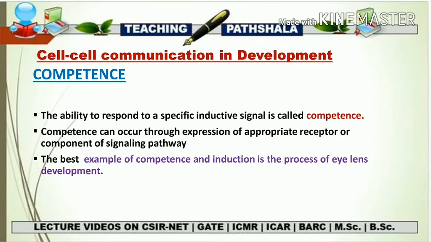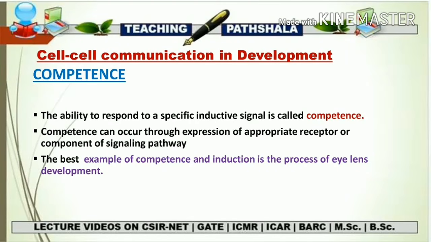So it is the ability to respond to a specific inductive signal, and because an inductive signal is in the form of a ligand, or you can say an initiator of a signal, if a signal is coming from one cell, someone should be there to receive or respond to it, and that is competence. So in a common way, the inductive signal is behaving like a ligand, and the competence is behaving like a receptor. This is the easiest way to understand the inductive signal and competence.